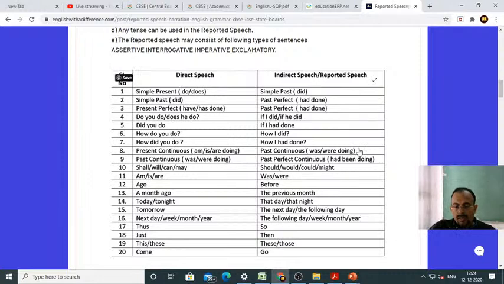Okay. So just learn like this. Had been doing or had been going is past perfect continuous. Was or were going is past continuous. If you know the structure of the tense, then it will be very easy for you to convert. Therefore, I request you to learn all these. Present continuous becomes past continuous, you learn. Past continuous becomes past perfect continuous, you learn. Learn the tense with examples, then it is easier for you to remember.